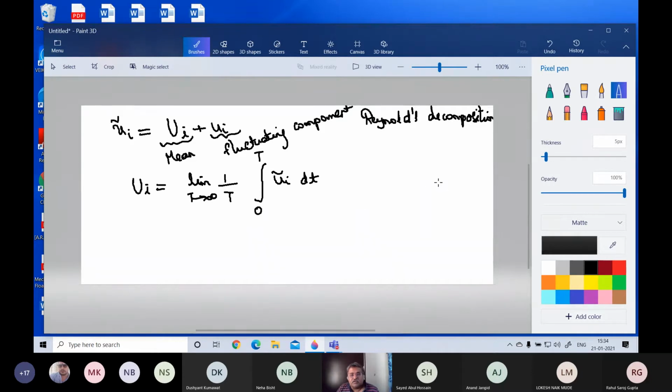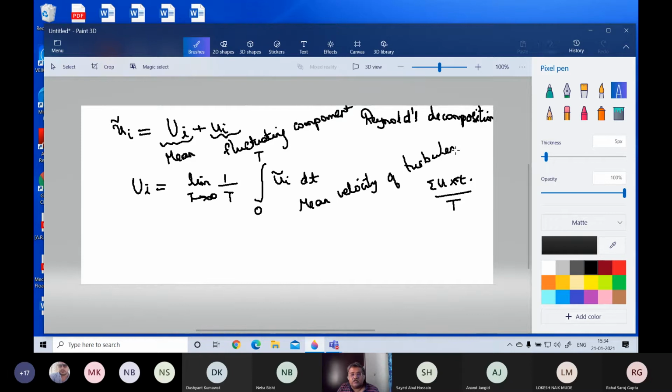You are saying it is u into t divided by total t, or I'll write this as sigma u into dt divided by total t. This gives you the average velocity. This average velocity is what we call the mean velocity of turbulence.